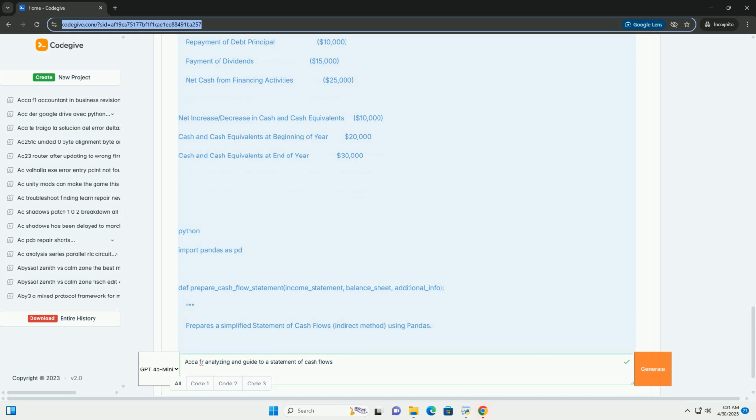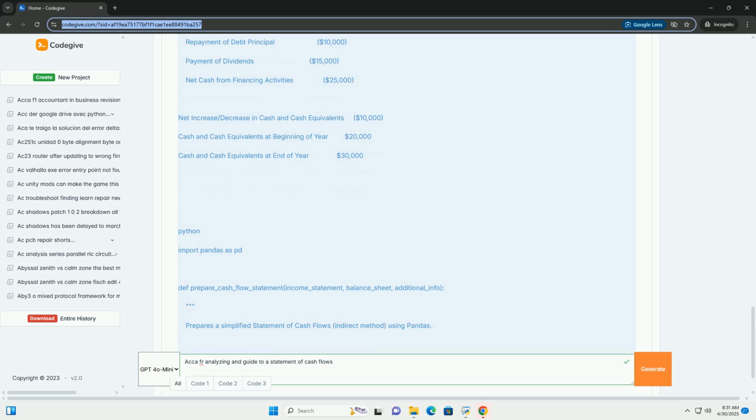Gross profit $200,000. Operating expenses $80,000. Depreciation expense $20,000. Interest expense $10,000. Income before taxes $90,000. Income tax expense $20,000. Net income $70,000.